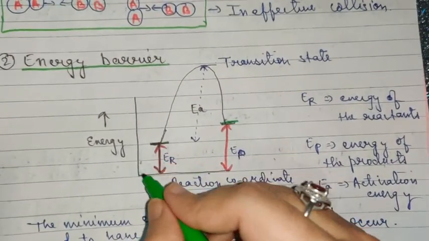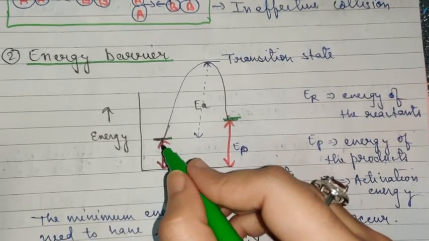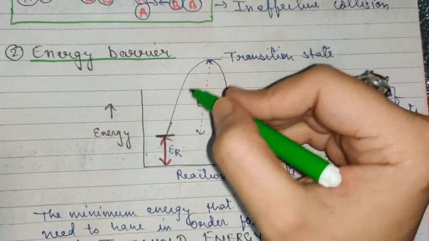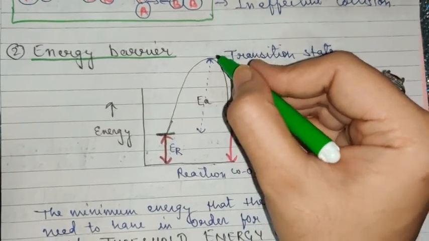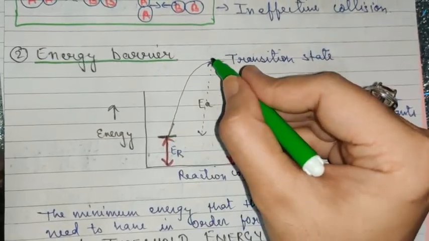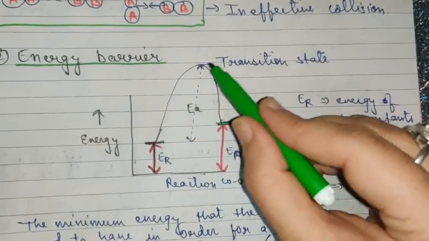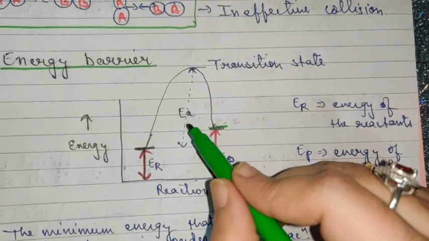This is the energy which is possessed by the reactant molecules already. They need this much of extra energy in order to cross this barrier. So the extra energy which the reactants require or need to form the product is known as activation energy.